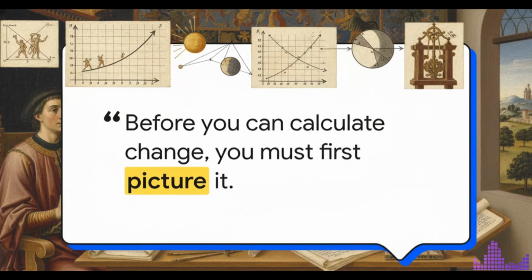If there's just one thing to take away from all this, let it be this thought. We can call it the Oresme principle. Before you can calculate change, you must first picture it. That idea, that conceptual leap from just numbers to images, that's his legacy in a nutshell.